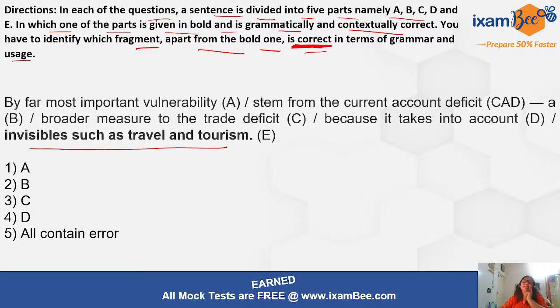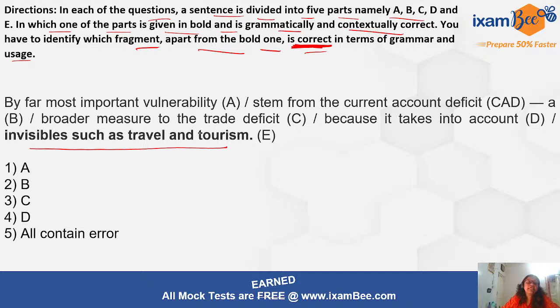Because I've seen many students in the class, when I post a question, they quickly answer, and then when I say no, please check again, that is the time when they read the directions carefully, and then they actually try to rectify the answer. So make sure that you read the directions very carefully, right?